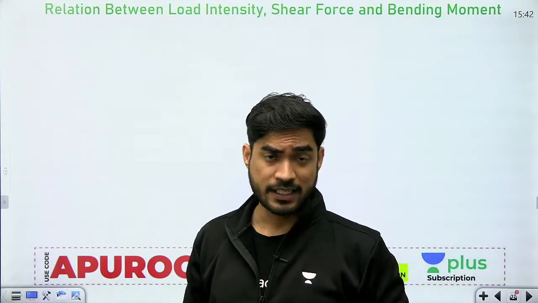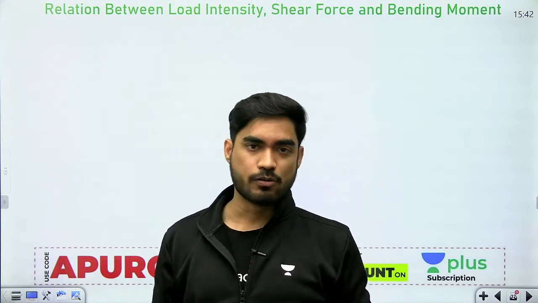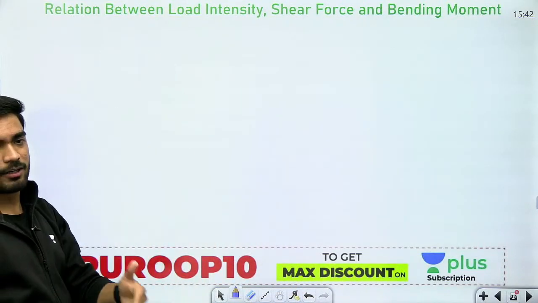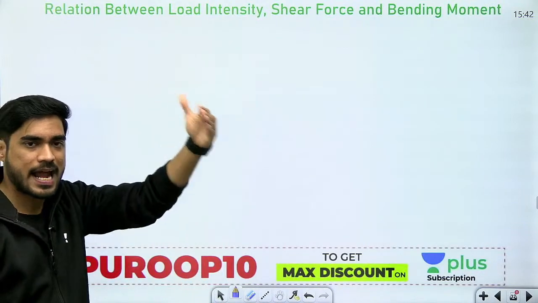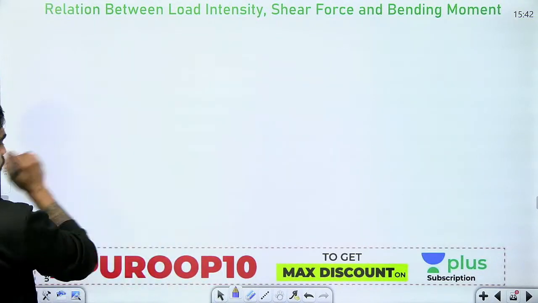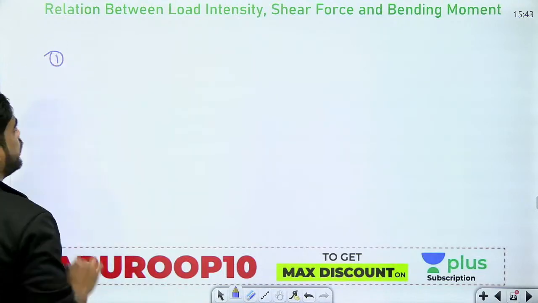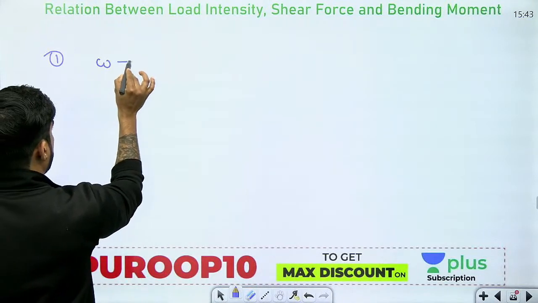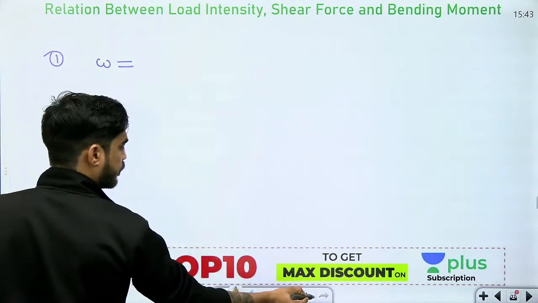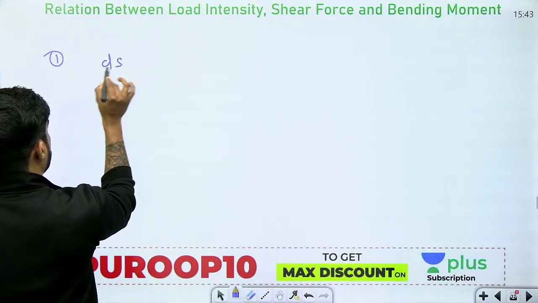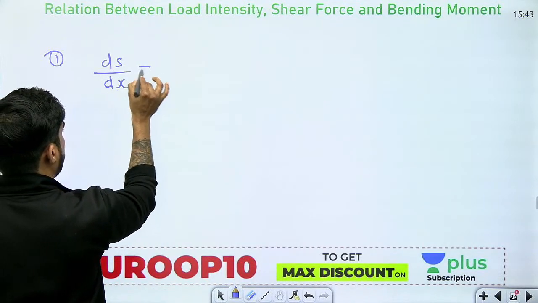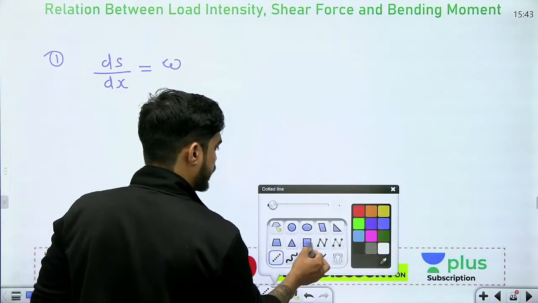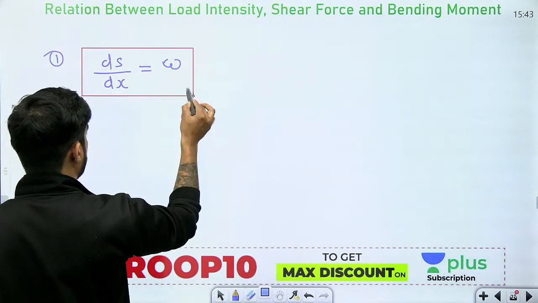If you remember this relation, it will be really, really useful in solving the problems. Okay, so beta, we are going to write the relation between load intensity, shear force and bending moment. There are two main relations. The first relation is between the load intensity and shear force. According to this relation, the slope of shear force diagram is equal to load intensity. Okay, this is one relation, very important, dS/dx equals w.